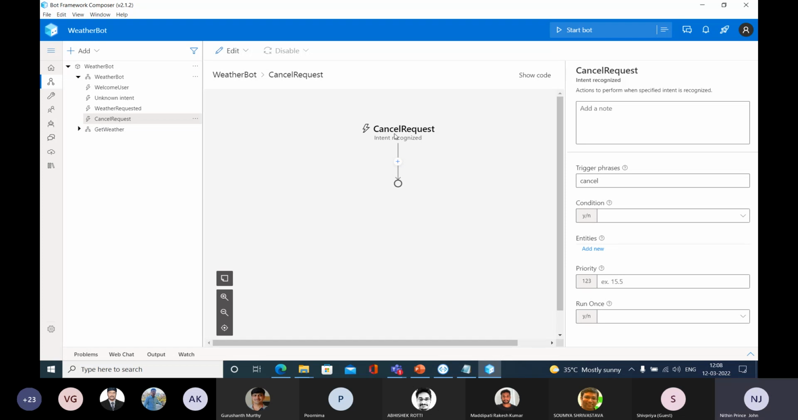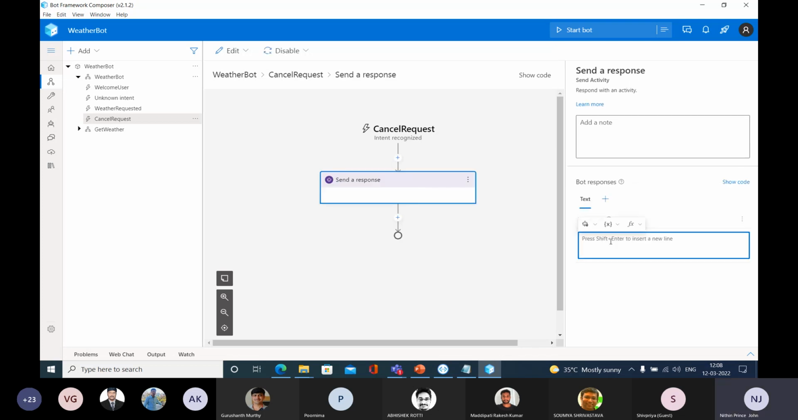So once we are in this trigger, let me add a response. So what's the response? Here I'm going to type like this: Whenever you are free, you can ask me about the weather. Whenever you're free, okay, you can ask me about the weather. That is the information that I am going to give here.